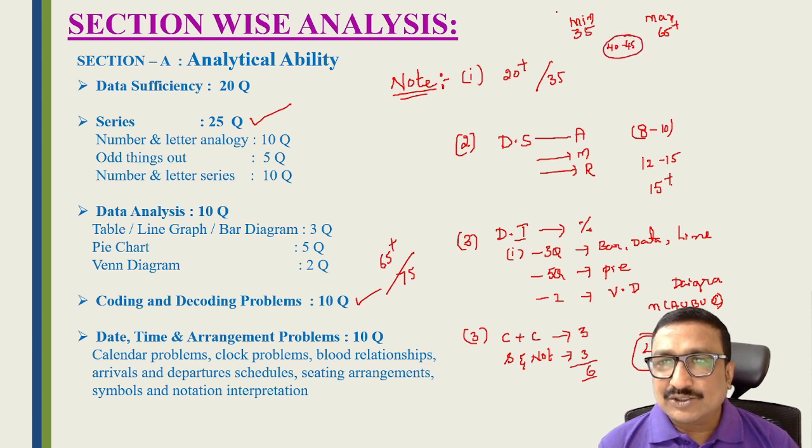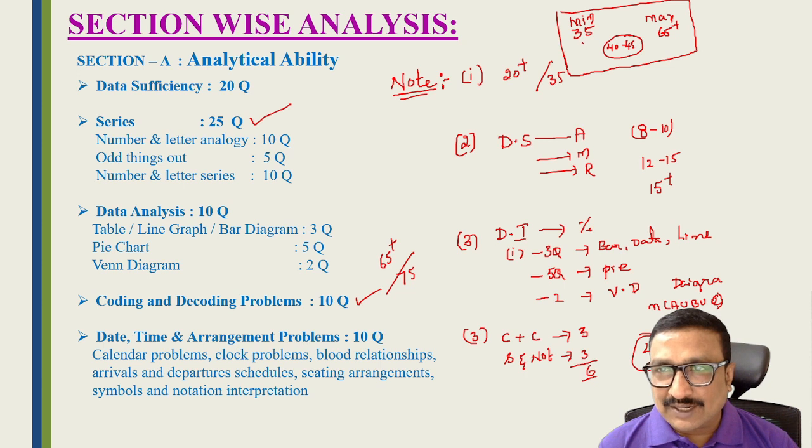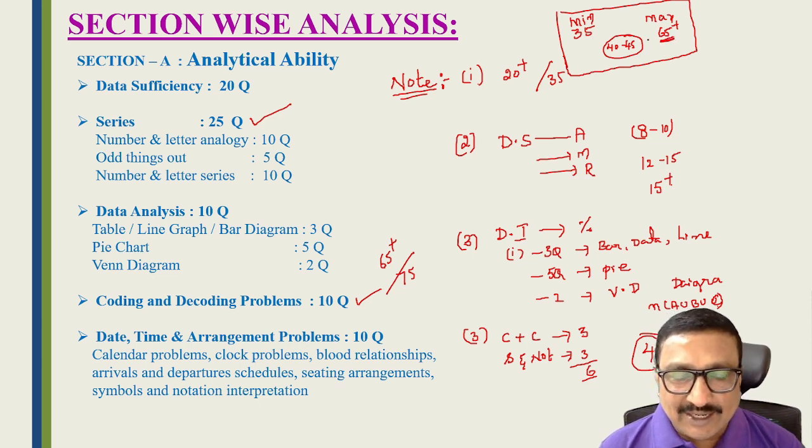So if you want to get a good score, this is a very important area. Those who are getting top ranks below 100, their scores will be above 65 only. Is it clear for all the friends?